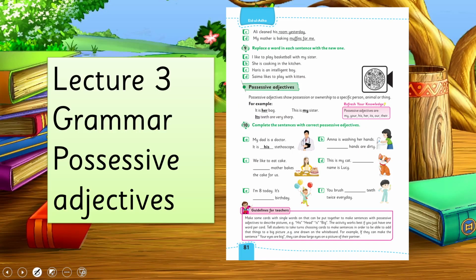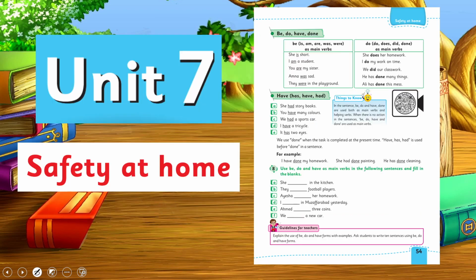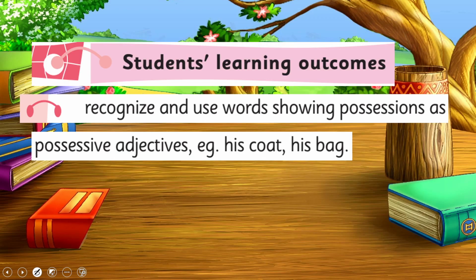Yes, my dear students, today we are going to learn about possessive adjectives. Before this, in Unit 7, we have learned the use of have, has, had to show possession. I hope you remember. If not, you may watch this video lecture again. And we are going to learn further to recognize and use words showing possession as possessive adjectives. For example, his coat, his bag, etc. This is our today's SLO.